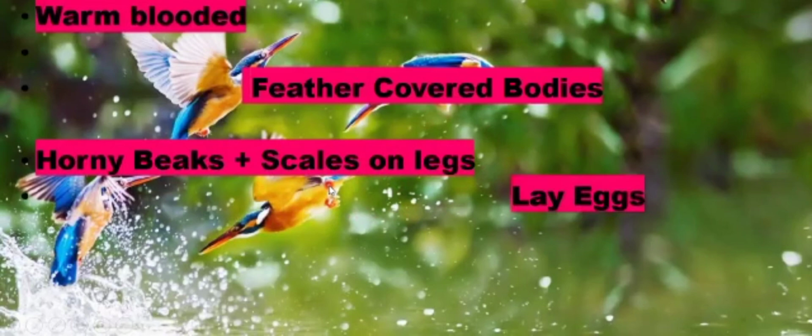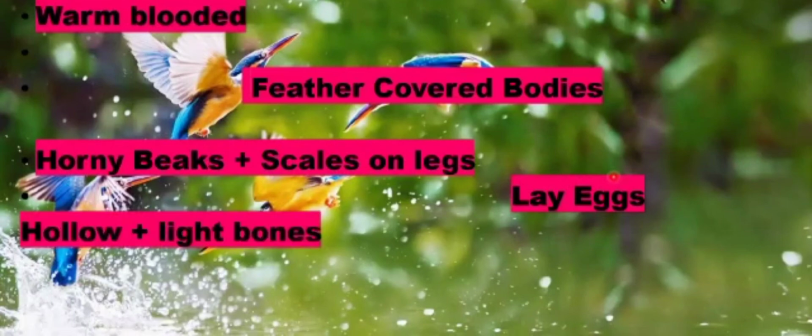The fourth characteristic is that they lay eggs. So we know that birds lay eggs. After that, the female bird incubates the eggs and then the young ones hatch from these eggs. The fifth characteristic about the class Aves is that they have hollow and light bones. Hollow means these bones are empty from inside, which makes them light. That's why they can easily fly, because of these light bones that are empty from inside.